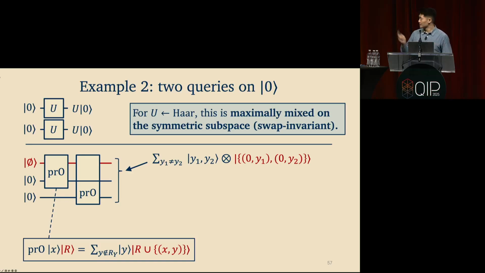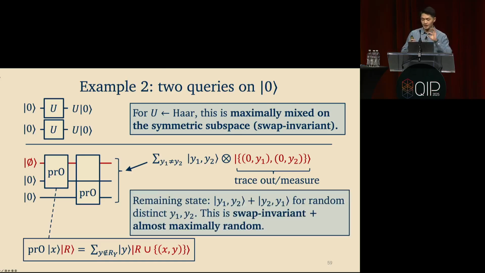Right? And so if you trace out or measure this purifying part, well, you're going to get a randomly distributed set, like a random set y1, y2 of distinct elements. And of course, once you get y1 and y2 as a set, the remaining system is going to collapse to the superposition of things that are consistent with this, which is going to be a random state of the form y1, y2 plus y2, y1. Right? Those would be the 2 things left in the superposition. Okay? So this state is swap invariant, so it's in that swap invariant subspace.